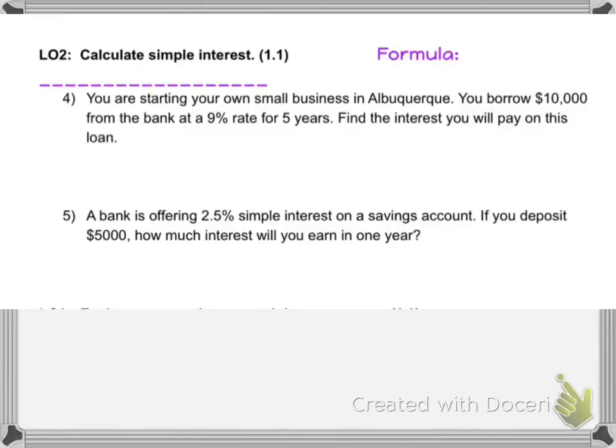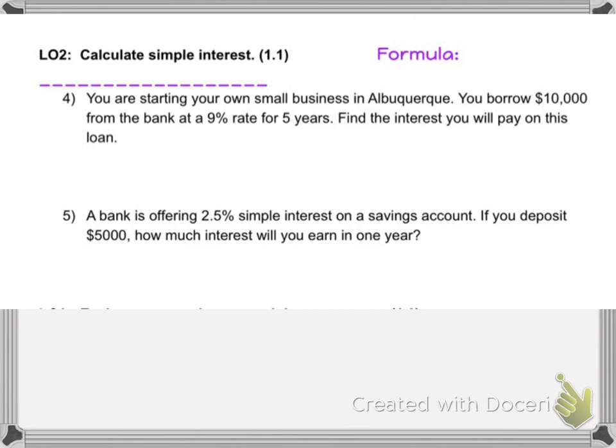So if you're not sure which formula to use on problem 4 and 5, read the question first and see what it's asking of you. You're starting your own small business in Albuquerque. You borrowed $10,000 from the bank at a 9% rate for 5 years. Find the interest you will pay on this loan.